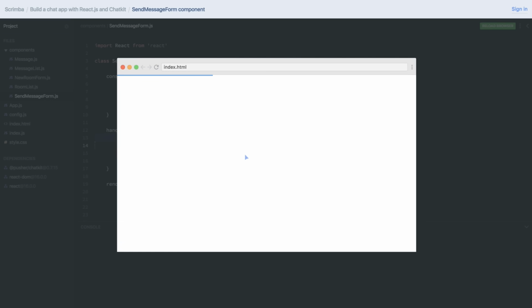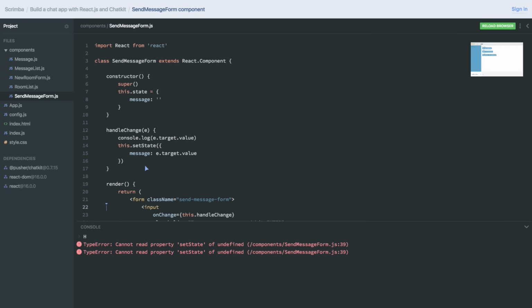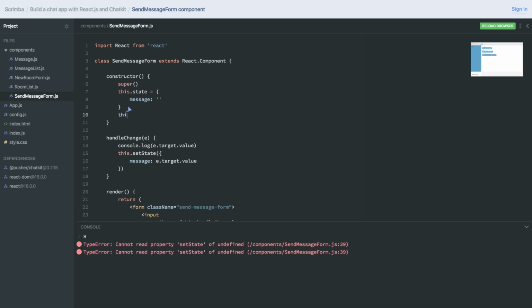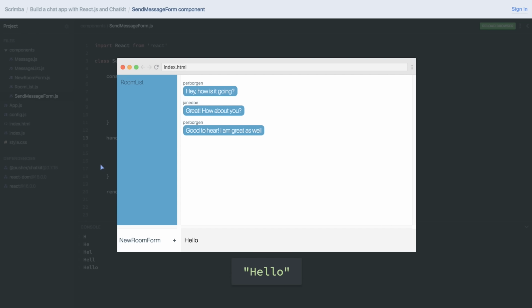We run the code, try to input something. We're getting an error: cannot set property setState of undefined. And that is because the this keyword is undefined inside of this method. It's not bound to the component instance, which it is up here in the constructor. And that ties back to how JavaScript itself works. The way to solve this is, in the constructor, do this.handleChange equals this.handleChange, and then bind the this, which we do have access to in the constructor, to the this.handleChange method. So now if we run the code, try to input stuff, hello, we're not getting an error.